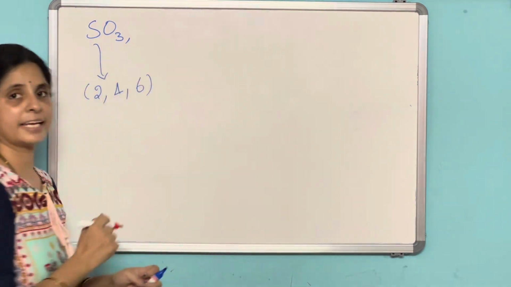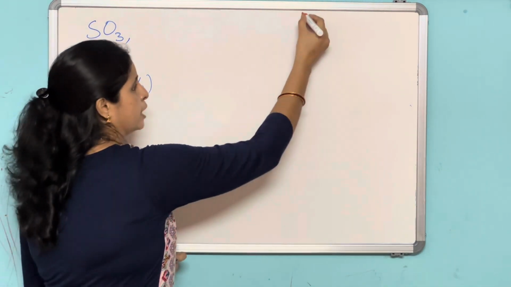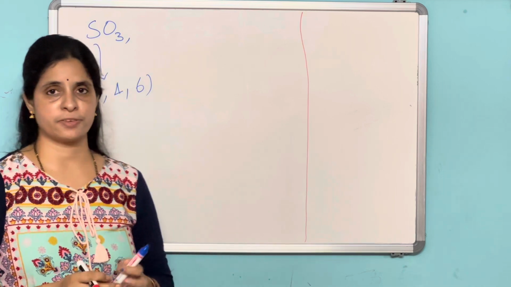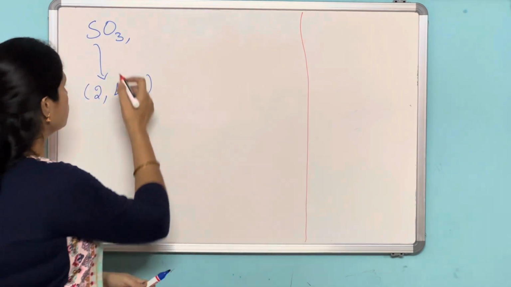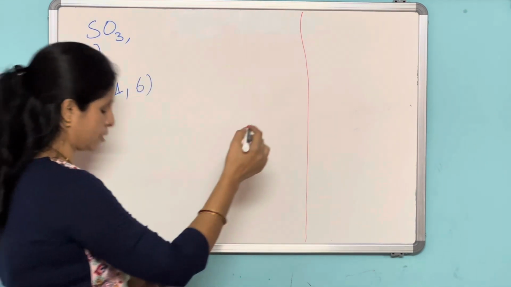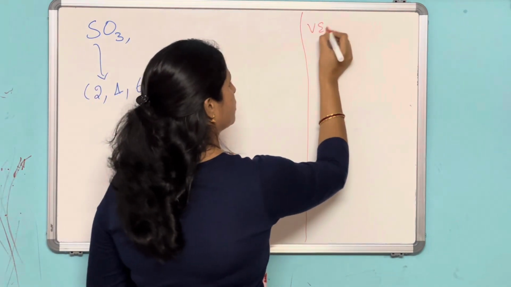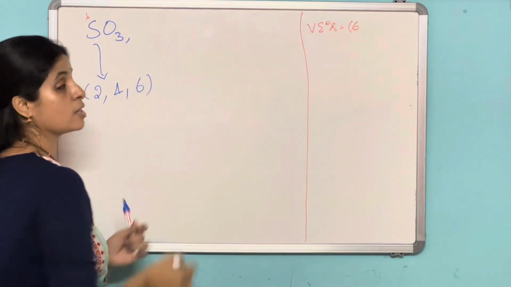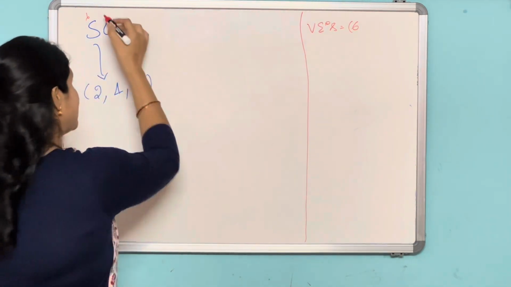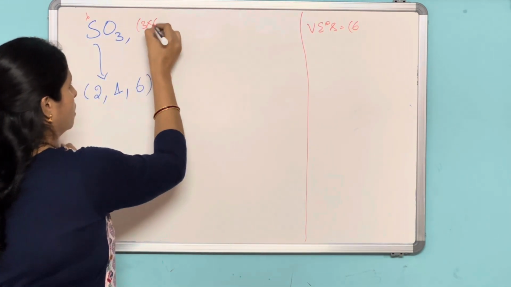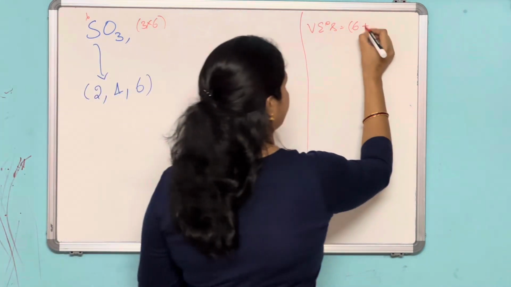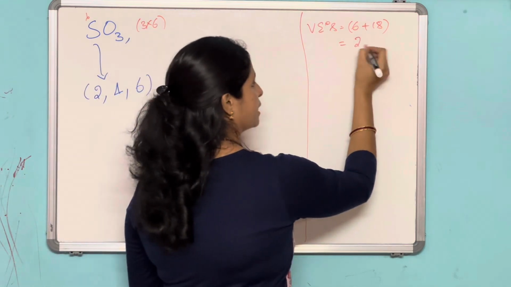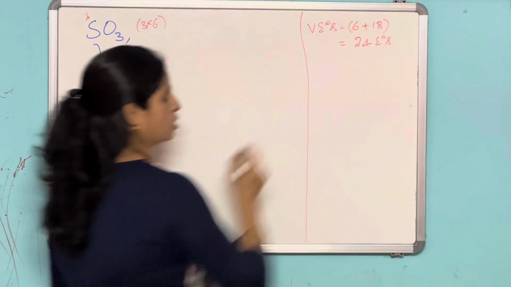Now we'll get into the topic. Here I have taken the SO3 molecule. As usual, you write whatever steps I have discussed in the previous videos, you follow that procedure. So first, valence electrons. How many valence electrons are there? Sulfur belongs to the 6th group, and oxygen also belongs to the same group. So 3 sixes are 18, so 6 plus 18, which is equal to 24 valence electrons.